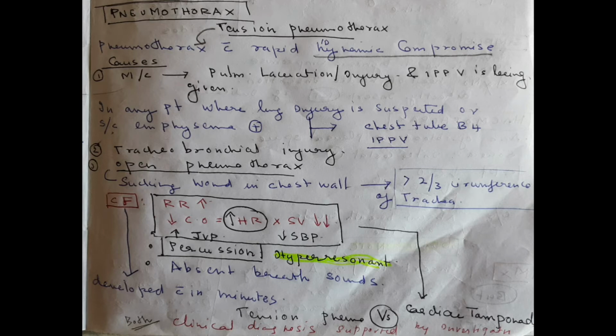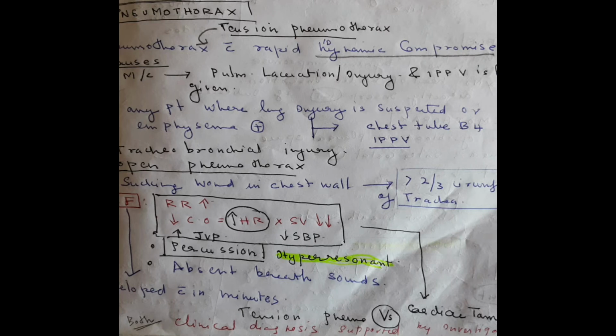And as the air through the sucking wound increases, the increased amount of air going inside through the sucking wound will cause a deviation of the trachea to the hyperinflated lung side. And because of this deviation of the trachea, the opposite side lung cannot hyperinflate further and will be pushed toward the chest wall. Also, due to the deviation of the trachea, there is increased pressure on the heart. So that is the clinical feature of a sucking wound in the chest wall and open pneumothorax causing tension pneumothorax.